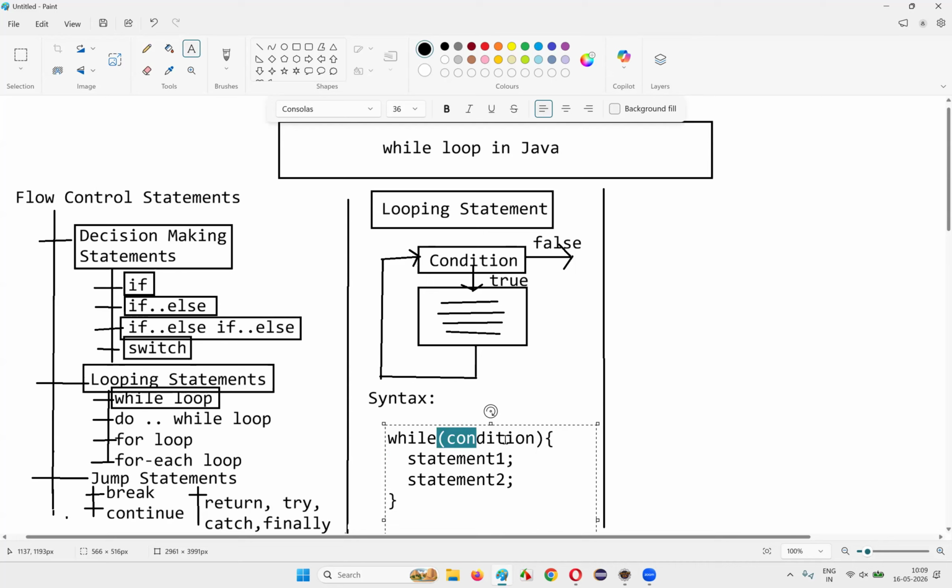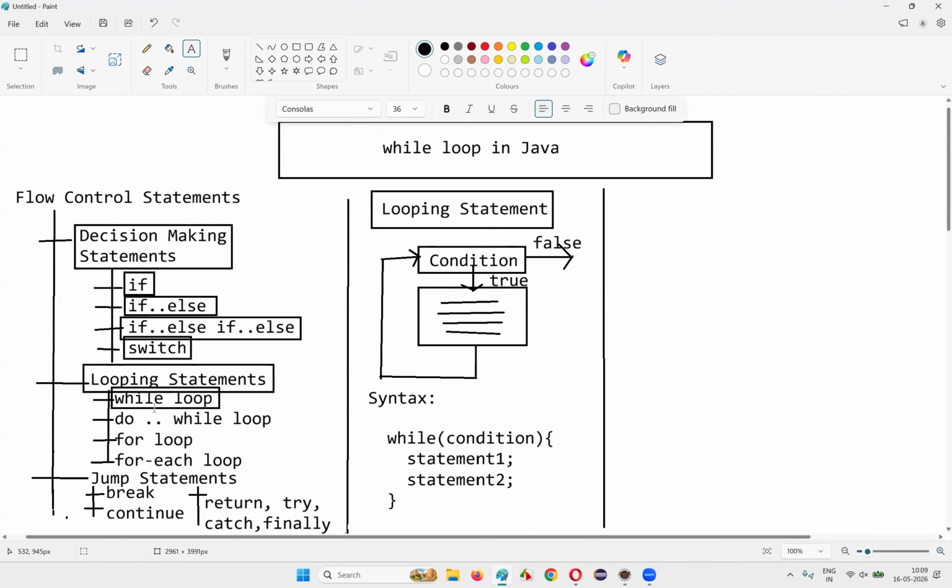And this will repeat until the condition becomes false. It will keep on running the same block of code until the control comes to this condition and the condition finally results in false. Then we are going to come out of this while loop. So this is the syntax of the while loop in Java.